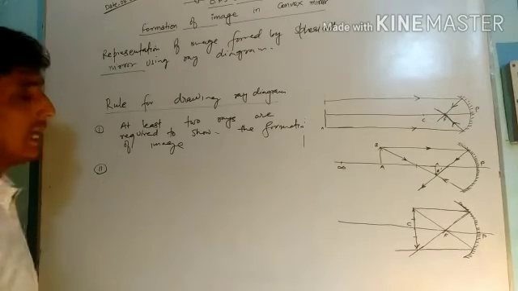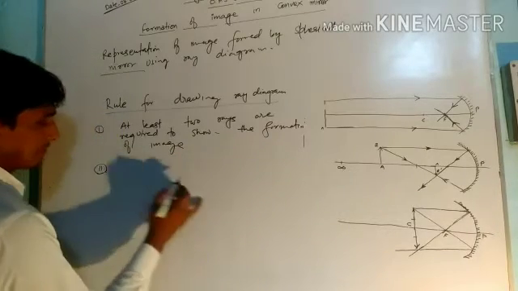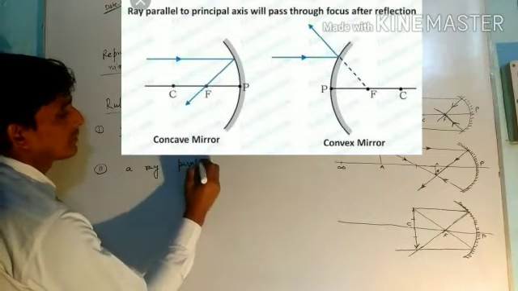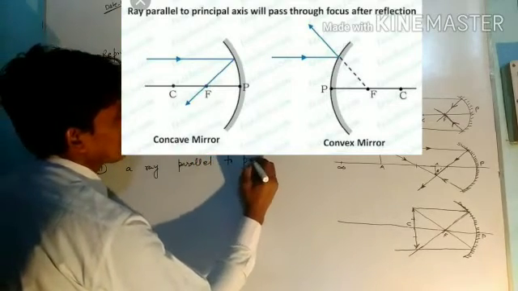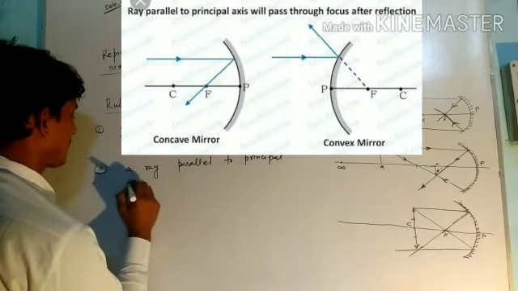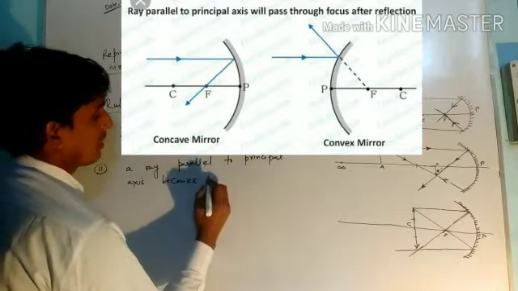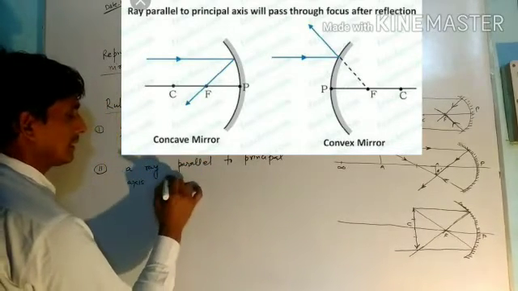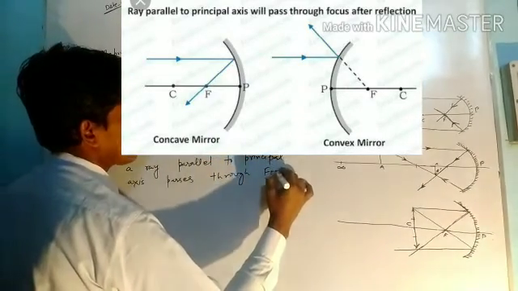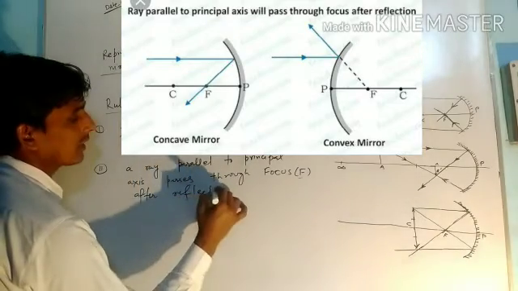The second rule is that any ray parallel to the principal axis passes through the focus after reflection from the mirror.